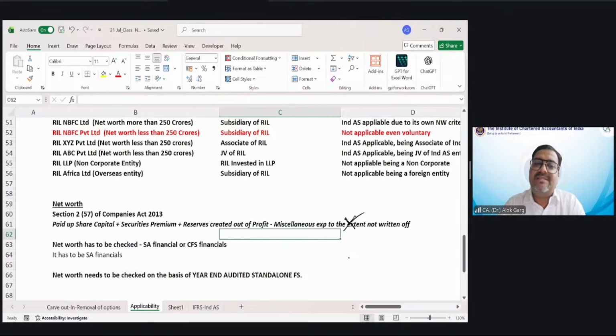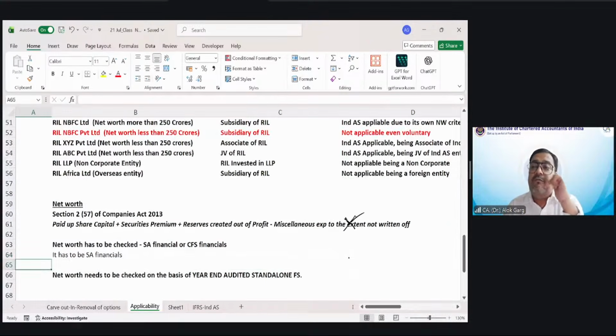This is the definition of net worth. Now, for checking the net worth to see whether Ind AS is applicable to an unlisted company, it has to be seen on the standalone financial statement.